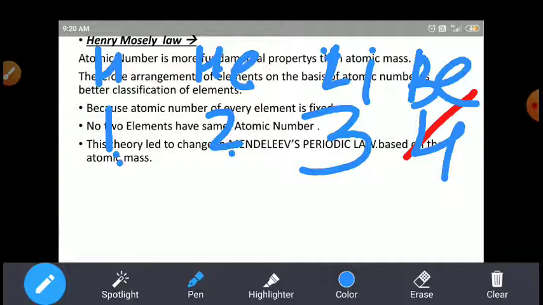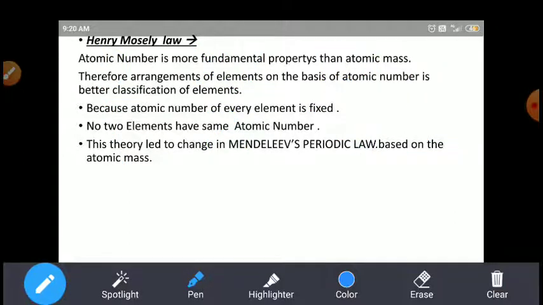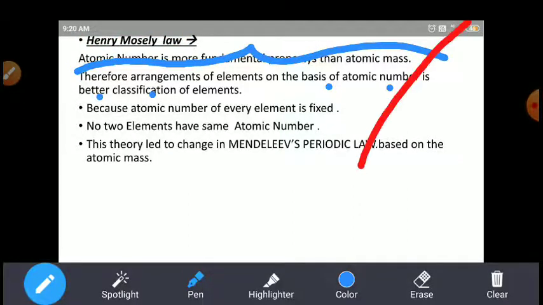If you arrange the elements on the basis of the atomic number, at certain fixed intervals the properties of the elements are repeated. The same chemical properties of the elements are repeated after certain fixed intervals, as explained by Henry Moseley. Therefore the arrangement of the elements on the basis of atomic number is a better classification.